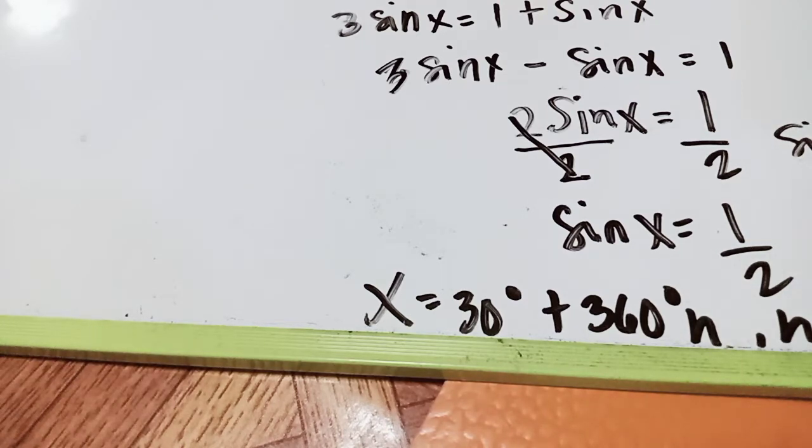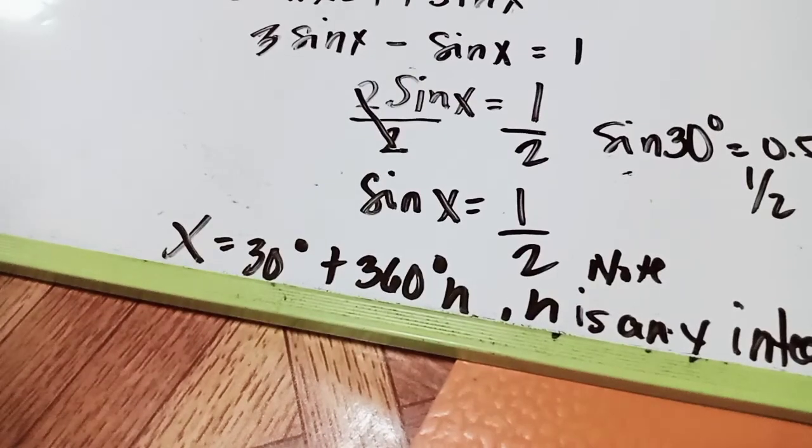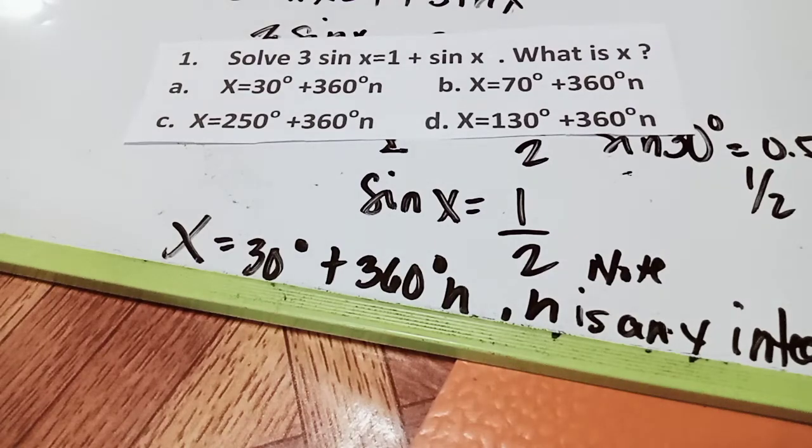So there is an infinite number of solutions, where x is equal to 30 degrees plus 360 degrees n, where n is any integer. It can be 150 degrees plus 360 n, where n is any integer. So that's the reason why the answer is letter A. Okay, that will be the solution.